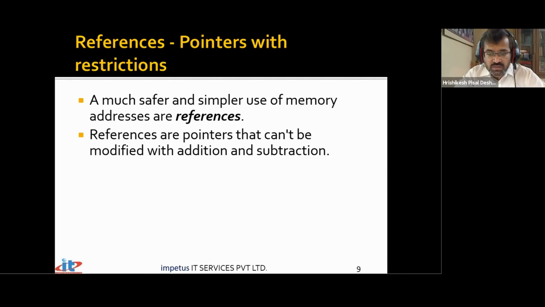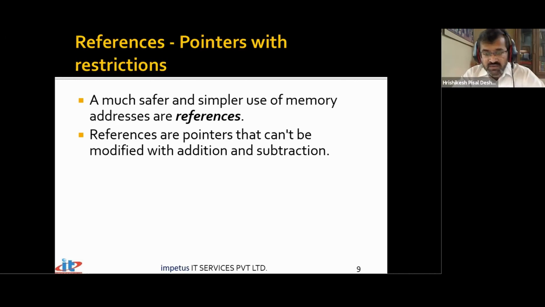References are pointers that cannot be modified with addition and subtraction. Now, when I'm saying cannot be modified, it means the address stored in the reference cannot be modified. If I say reference 1 minus reference 2, that will happen, but that will not reduce the address. Or if I say reference minus minus, that will not decrement the address stored in the reference by 1. If I say reference plus plus, that will not increment the value stored in the reference by 1.